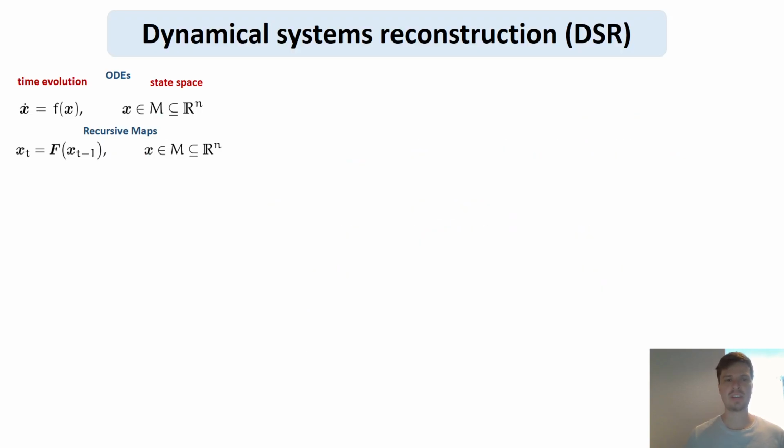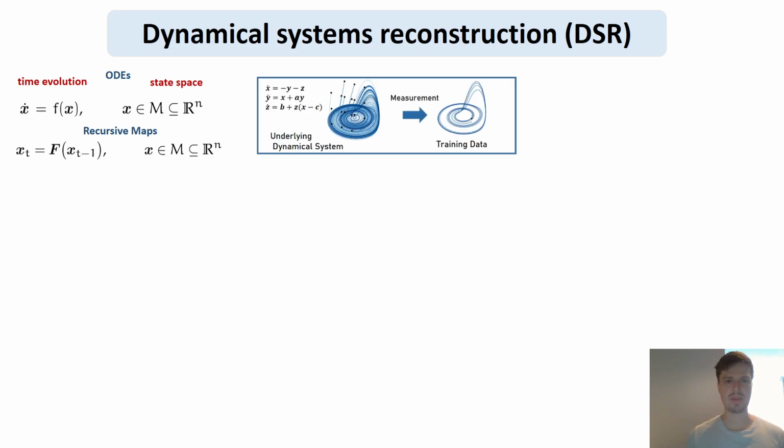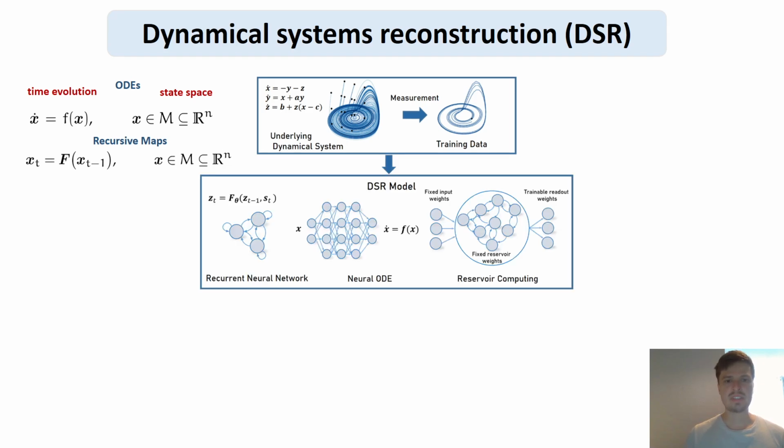Our paper is located in the field of dynamical systems reconstruction, where a dynamical system is a function that determines the time evolution of a state within a state space, and these can be represented via ODEs or recursive maps. In dynamical systems reconstruction, the aim is to reconstruct such an underlying, usually unknown dynamical system from measurements that constitute the training data. There are many different dynamical systems reconstruction model architectures in the literature, so they can be represented by recurrent neural networks, neural ODEs, reservoir computing, but also other techniques.